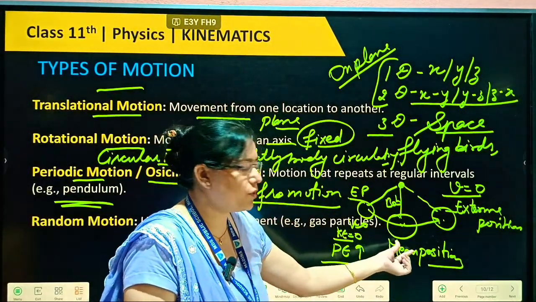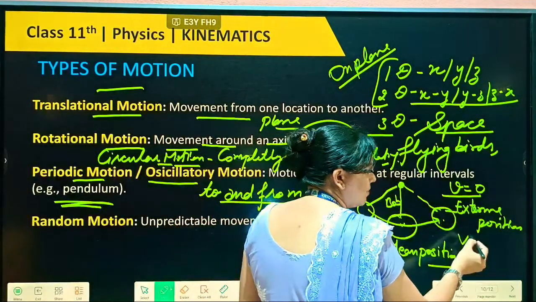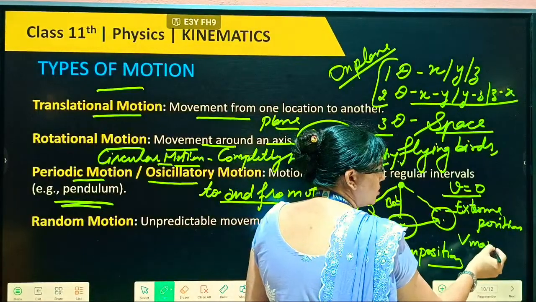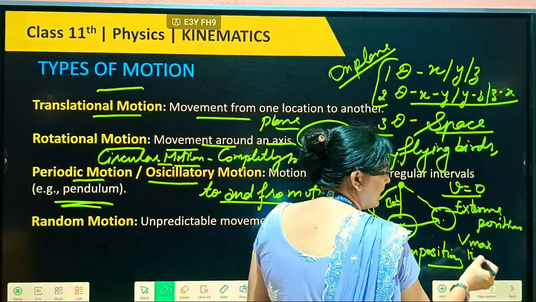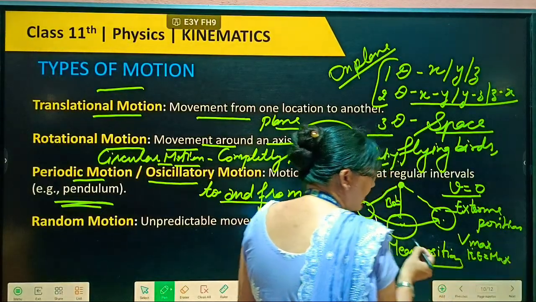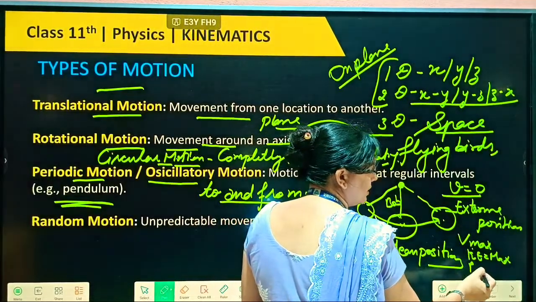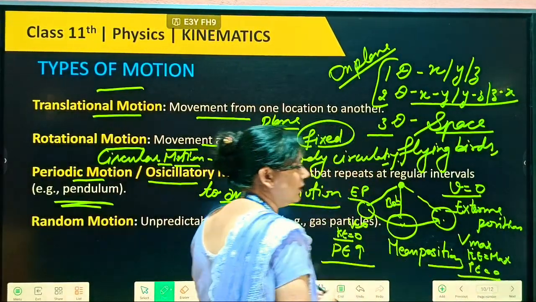Then on the mean position, it will be the opposite. On this one point velocity will be maximum, so due to maximum velocity, kinetic energy will also be maximum, but the height is zero at this position, that's why potential energy will be equal to zero only.